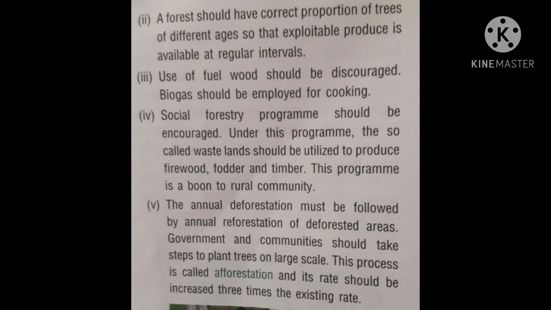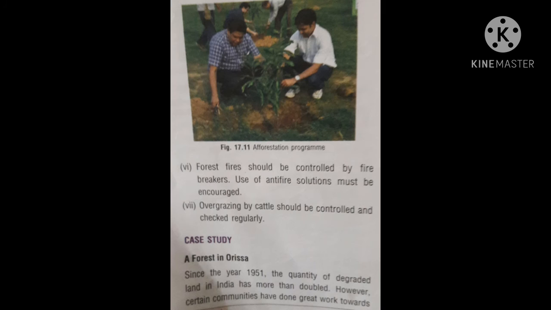Government and community should take steps to plant trees on a large scale. This process is called afforestation and its rate should be increased to 3 times the existing rate. Children, you are seeing figure 17.11, an afforestation program, in which the persons are planting new plants.